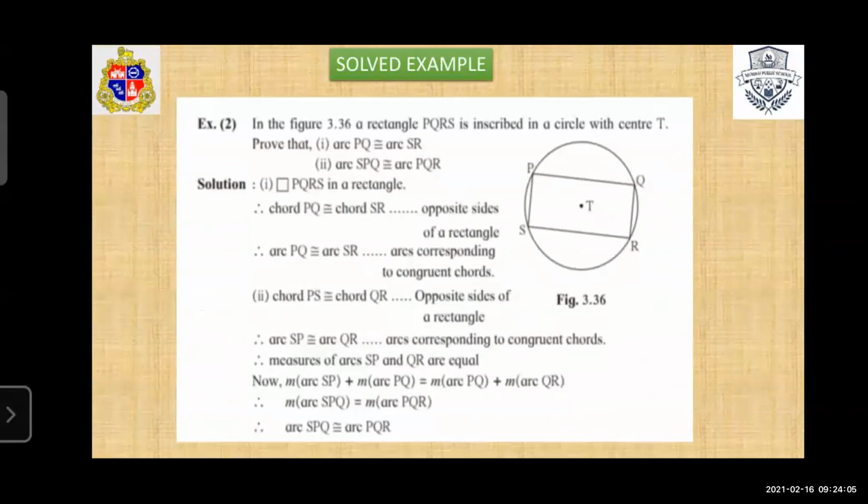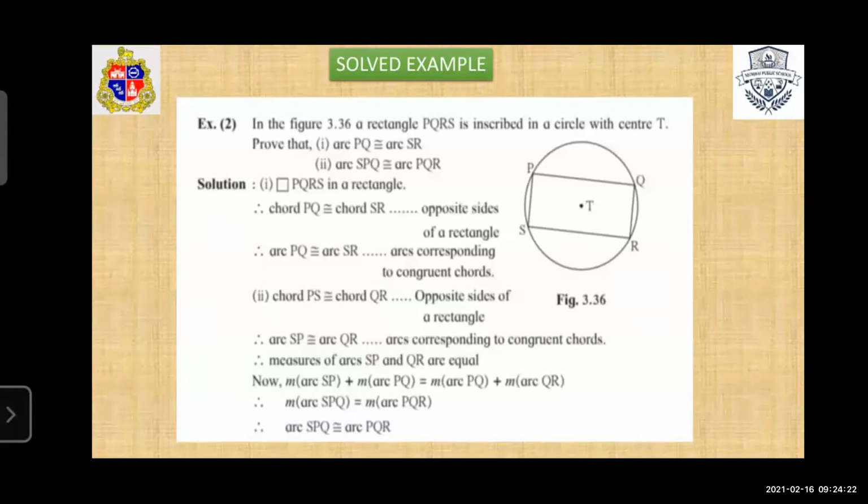Second question. In figure 3.36, a rectangle is inscribed in a circle with center T. Prove that arc PQ is equivalent to arc SR.